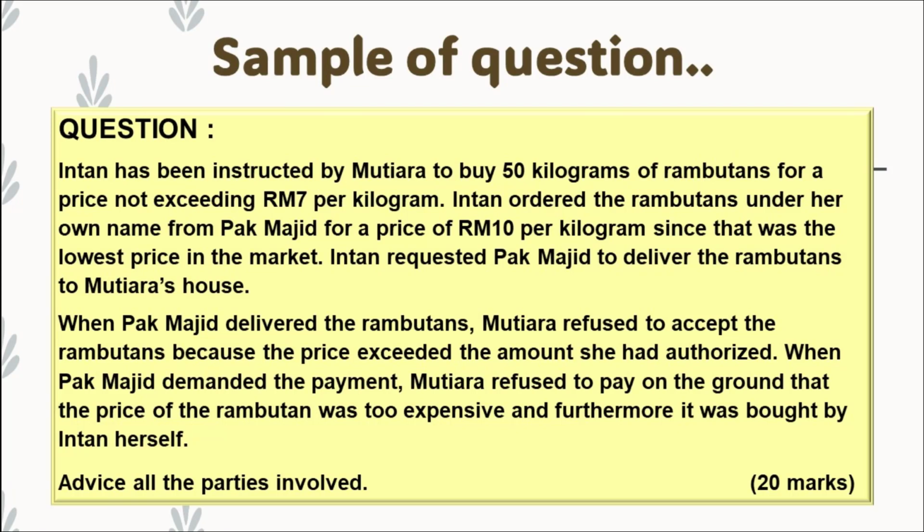Intan requested Pak Majid to deliver the rambutans to Mutiara's house. When Pak Majid delivered the rambutans, Mutiara refused to accept the rambutans because the price exceeded the amount she had authorized. When Pak Majid demanded the payment, Mutiara refused to pay on the ground that the price of the rambutan was too expensive, and furthermore, it was bought by Intan herself. Advise all the parties involved.